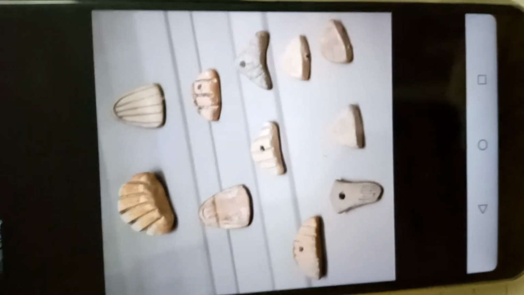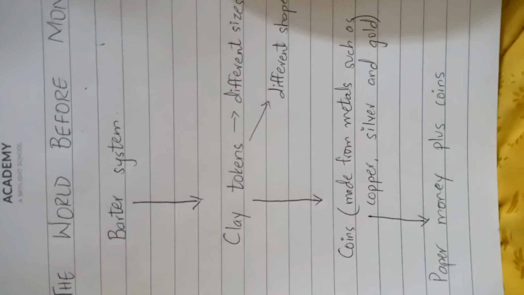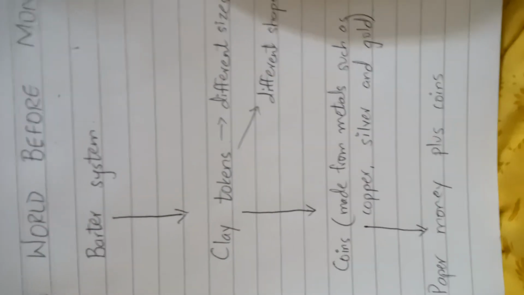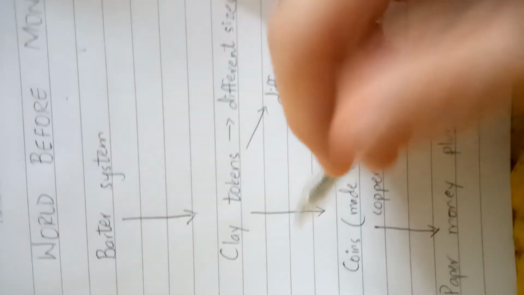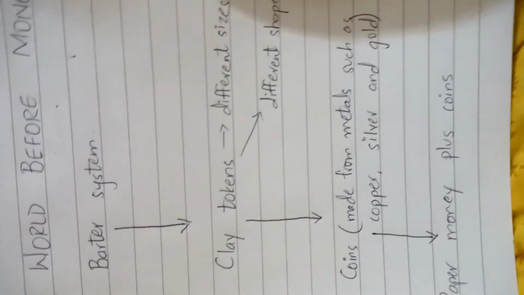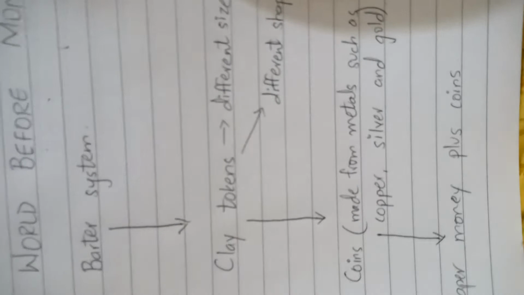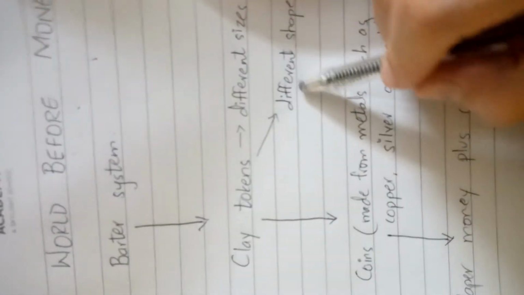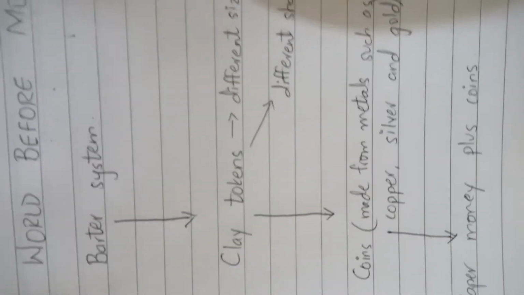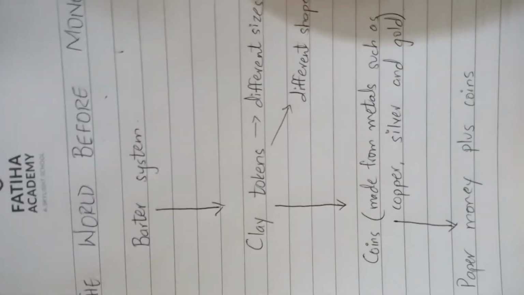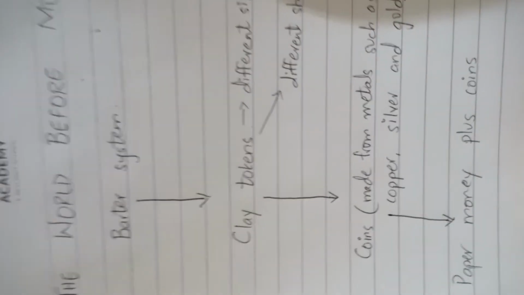So these clay tokens, depending upon their sizes and their shapes, were used in buying different items. If you needed to buy something that is large in size, a larger clay token was used. If you needed to buy something smaller in size, then you were supposed to pay the smaller clay token. And they also used to have different shapes, depending upon the shape of the item that was to be bought.